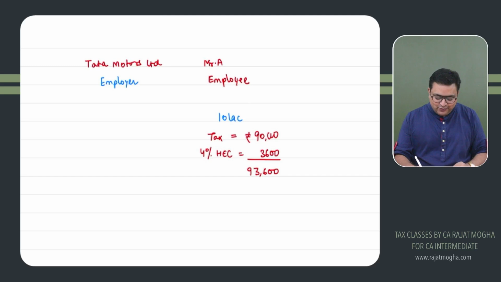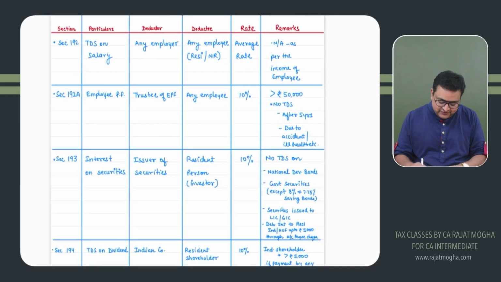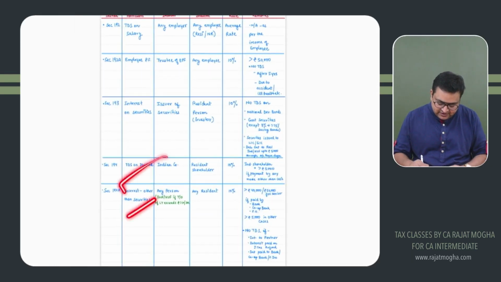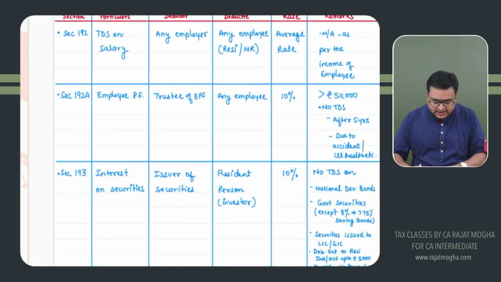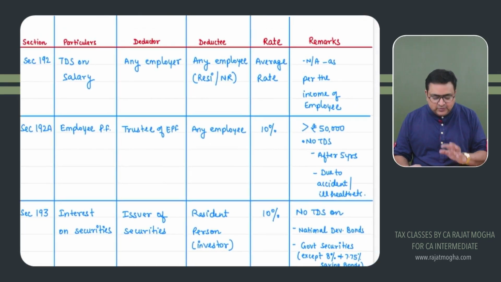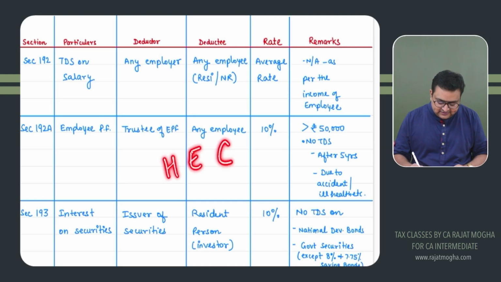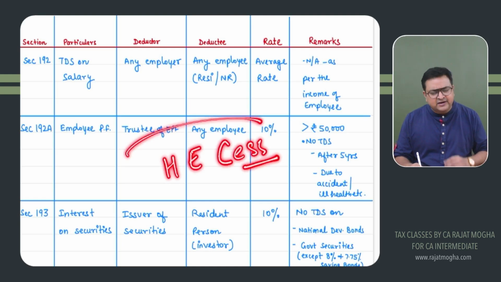Second important thing which you should remember. Generally, in most of the sections which we will be doing, I'll be sharing this PDF also with you, don't worry. In most of the sections which we would be doing today, you will see that we never consider 4% health and education cess while deducting TDS. The deductor never considers the health and education cess. They simply deduct 10%, 5%, 1%, 2%, whatever the rate is.